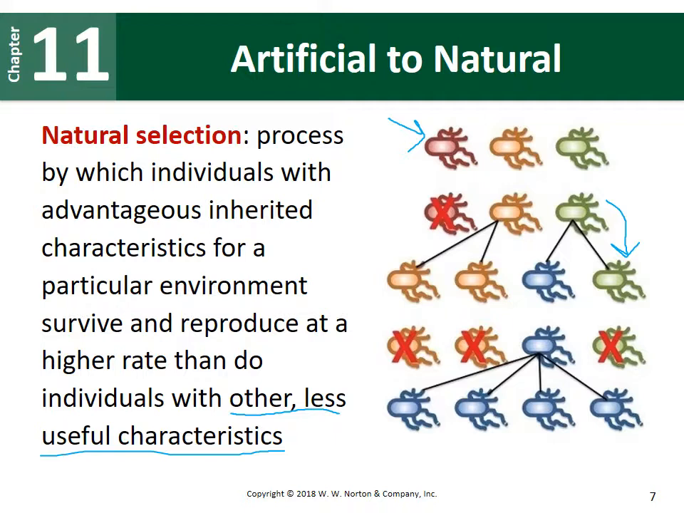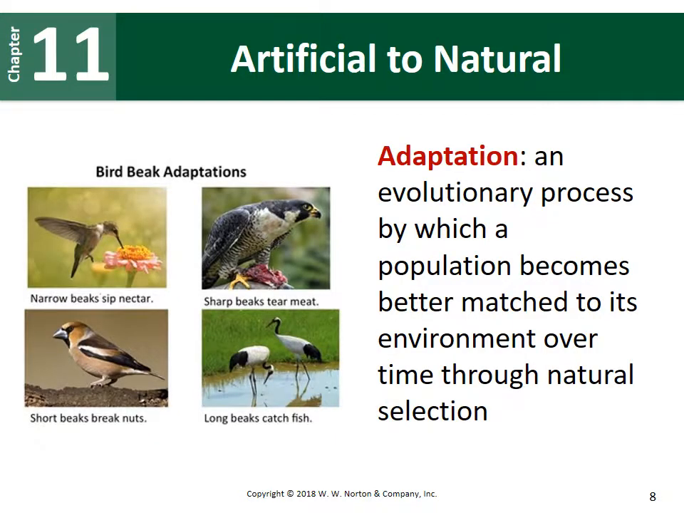So these traits that are selected for are called adaptations. And adaptation can also relate to the actual process. So an adaptation is either a trait that helps those individuals survive, or we can define it as an evolutionary process by which populations become better matched to their environment over time through this natural selection process. And we'll get more into this natural selection process in our next chapter when we look at the mechanisms of evolution.